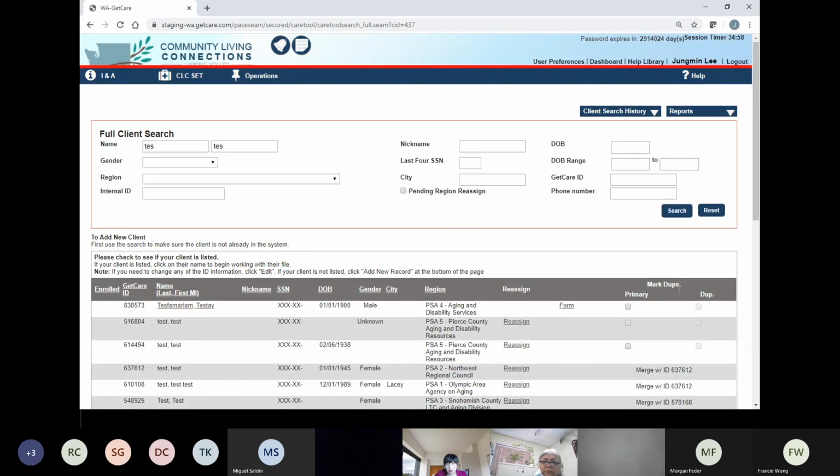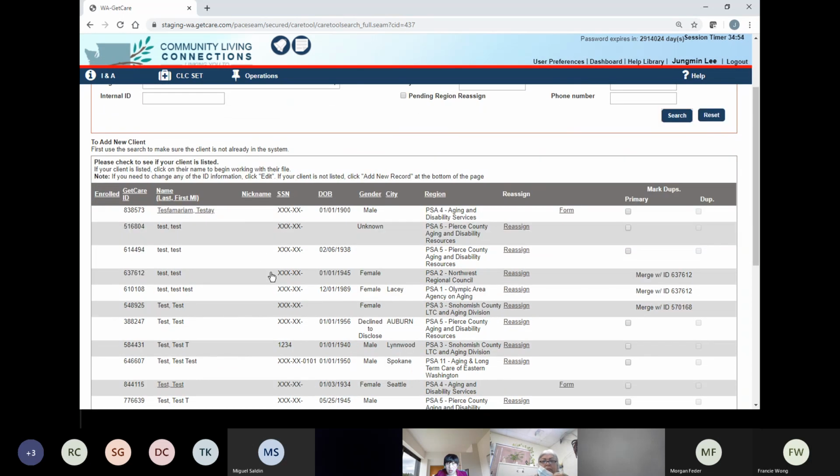Under this bar, you see a lot of different results here. Like I said, the GetCare ID is here, and it is generated by the GetCare company. Then there are the last name and first name, social security number, date of birth, gender, and region. Our region is PSA 4. Yes, thank you.